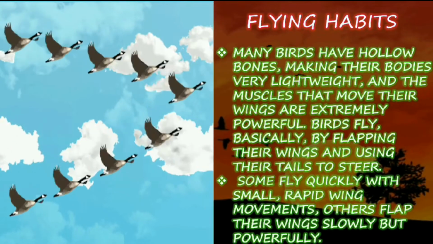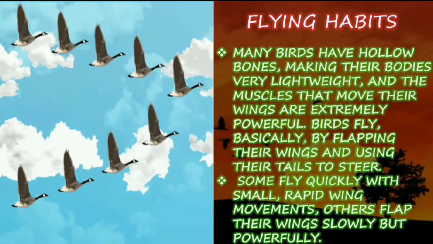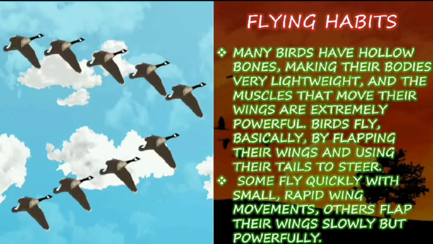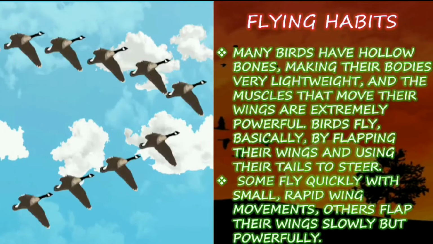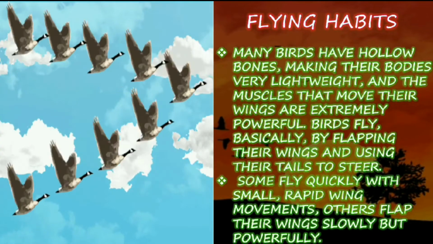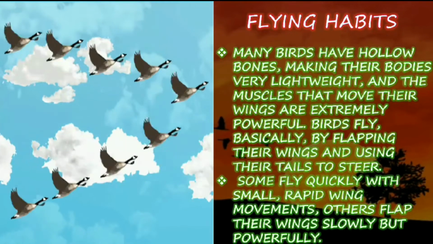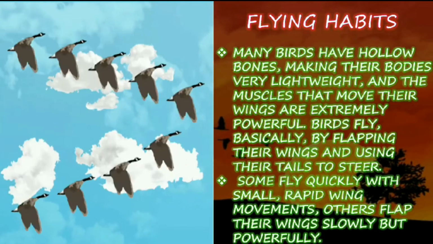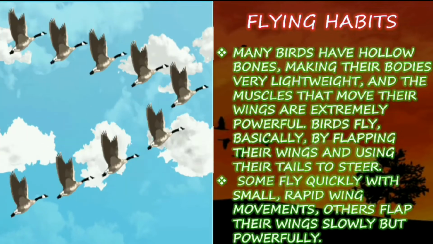The muscles in the wings are extremely powerful because only with the help of the wings are they able to fly. Flapping is moving the wings up and down while flying, which makes their body move forward. The tails are used to change direction.